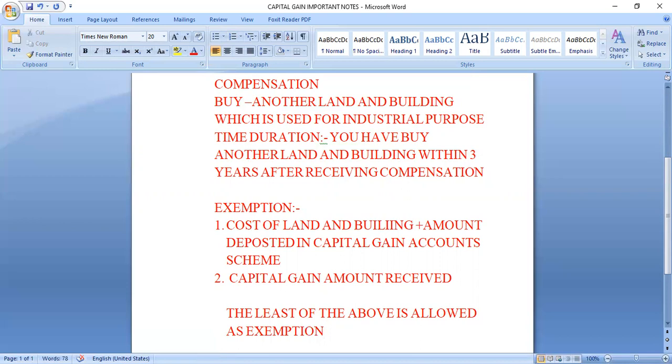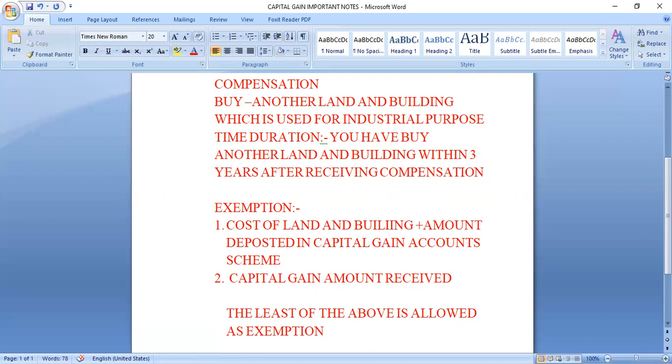But who will get the benefit? When you are doing business in your own land and building, and it is used for industrial purpose, and the government has acquired it forcibly by paying compensation, and with that compensation, within 3 years, you buy another land and building, then only you will get the exemption under section 54D.